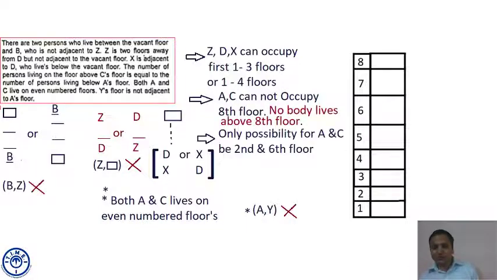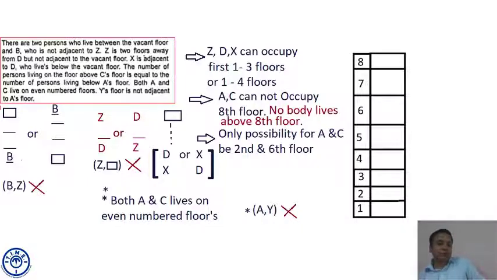Then we can further say the only possibility for A and C is the second and sixth floor. Just to mention two conditions simultaneously: both A and C live on even-numbered floors, and the number of persons living above C's floor is equal to the number of persons living below A's floor. This is only possible when A and C occupy floors 2 and 6.